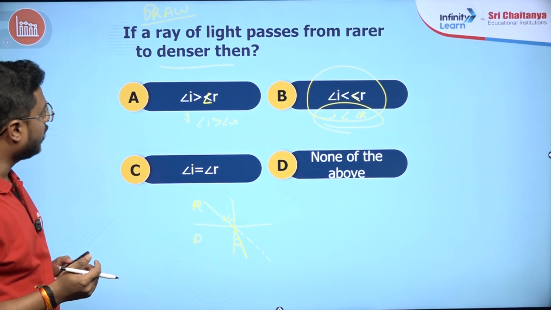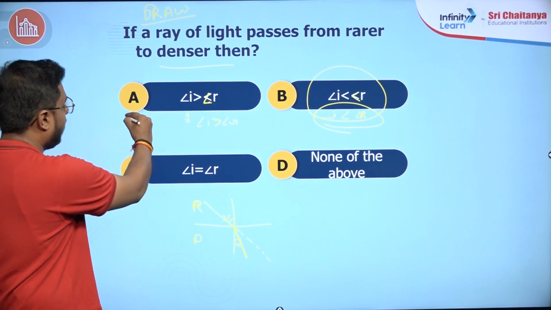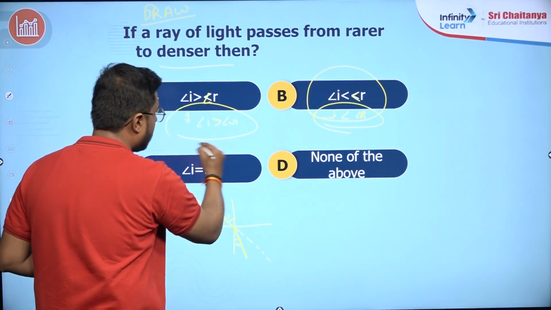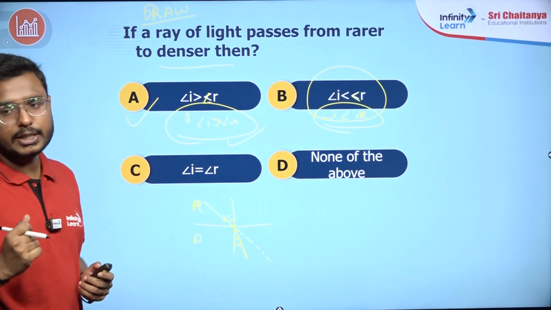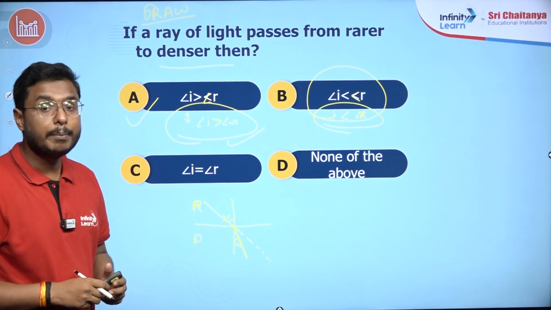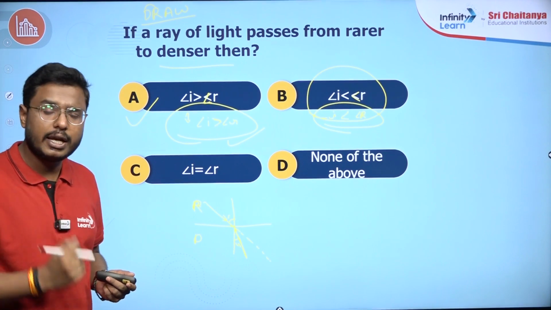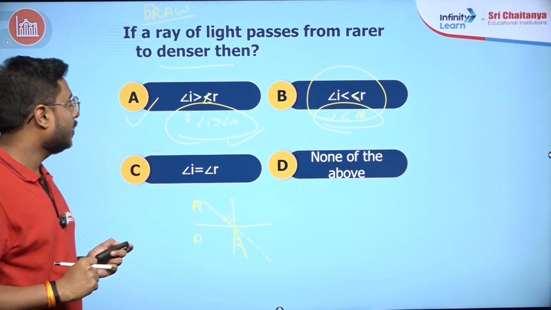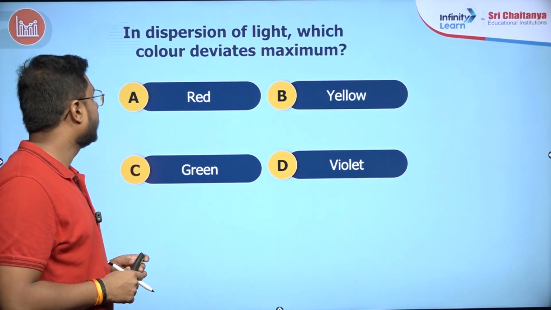So what is the right option here? The right option is the A part, angle of incidence greater than the angle R. So the angle of incidence is greater than the angle of refraction. Why? Because the incident ray is bending towards the normal. After refraction, the ray bends towards the normal, right? Now, moving ahead with the next question.